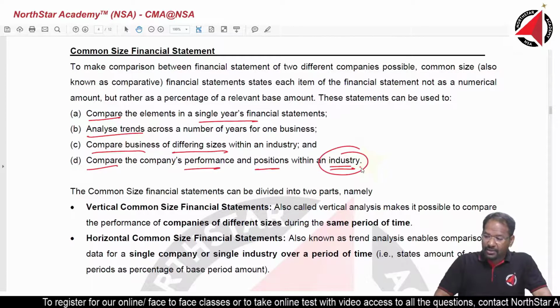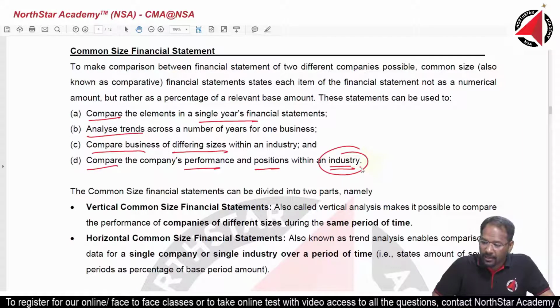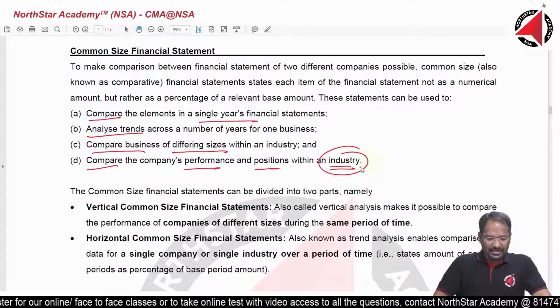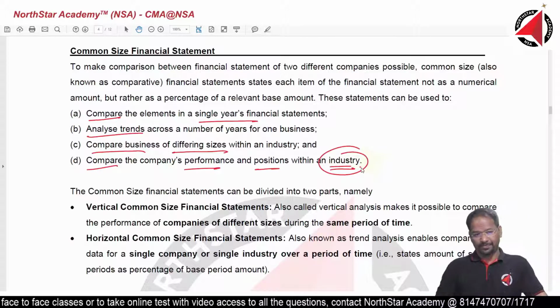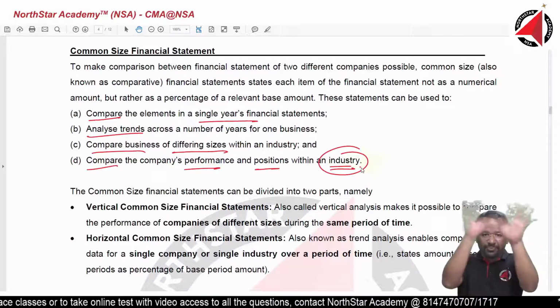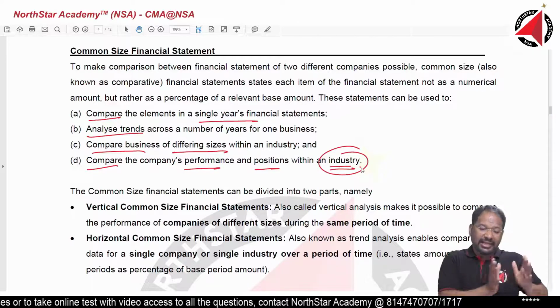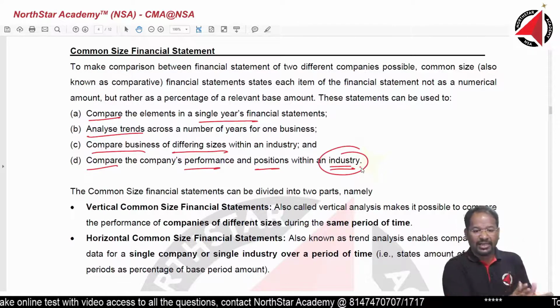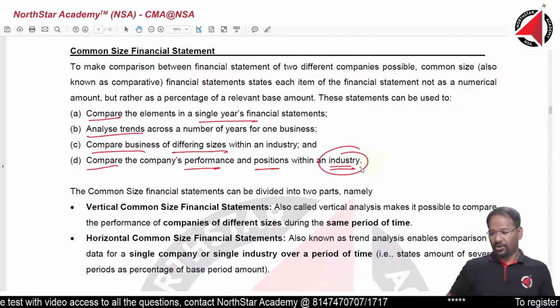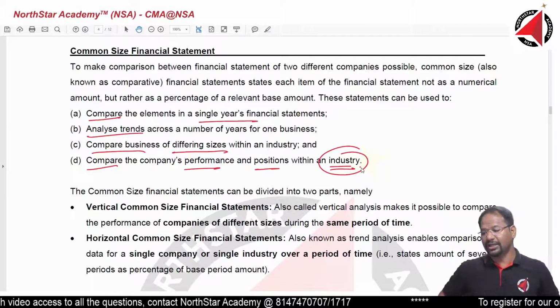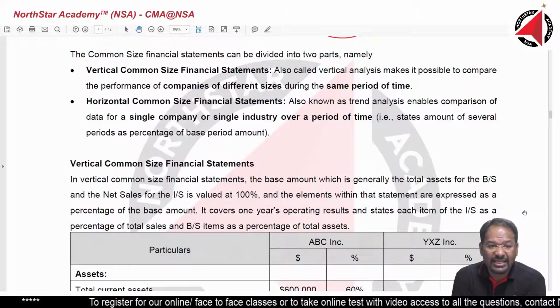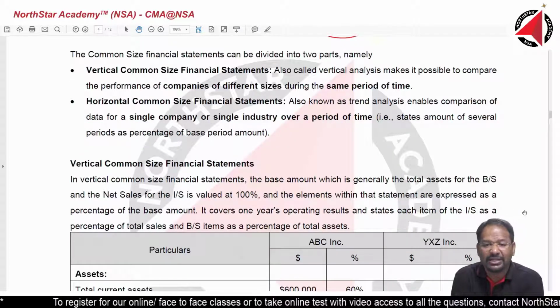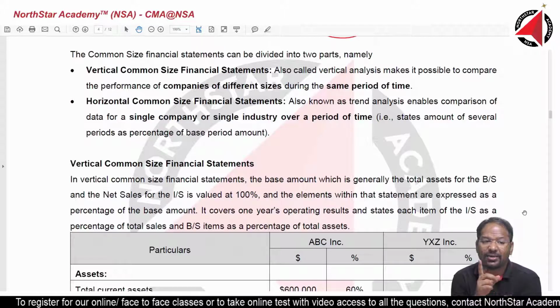Aren't they different, comparative and common size? Yes, there are differences. We will come to those differences shortly. Common size is a uniform word. Under common size, there are two types. One is called vertical, one is called horizontal. All right, what is vertical, what is horizontal? That we will come to next. So the common size financial statement can be broadly divided into two parts. One is vertical, one is horizontal.